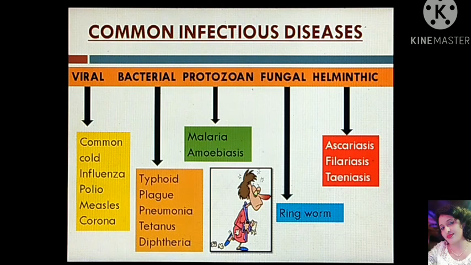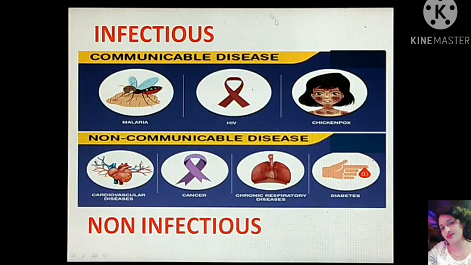There are various common infectious diseases depending upon what type of pathogen has infected our body. So these diseases can be viral diseases, bacterial diseases, protozoan diseases, fungal diseases, or helminthic diseases. In the coming videos, we shall be learning several infectious diseases with respect to various pathogens. That is about the infectious or communicable diseases.